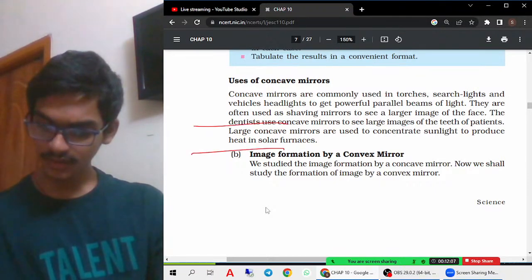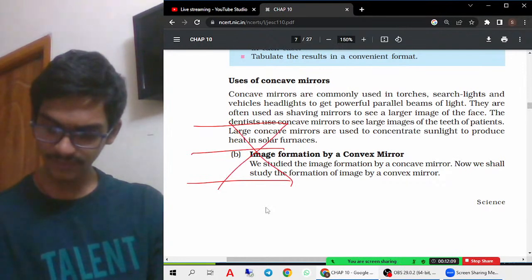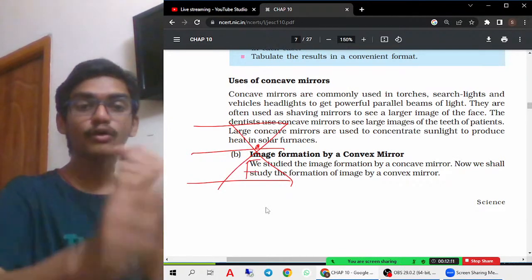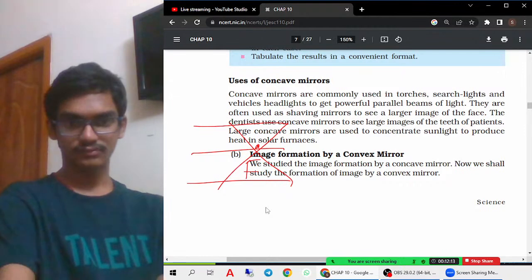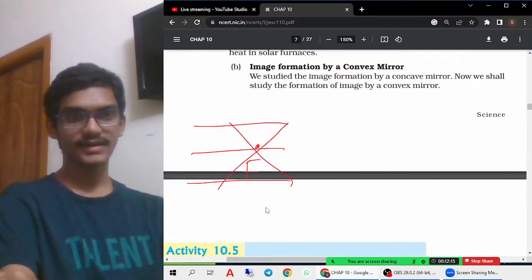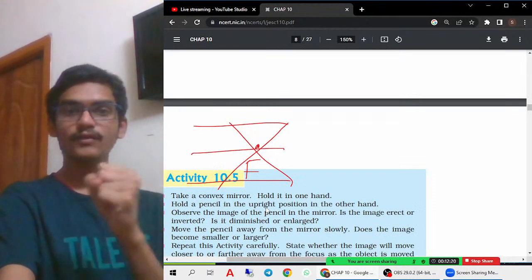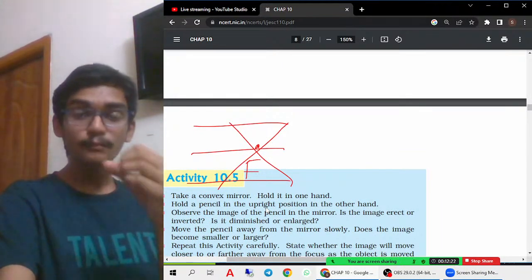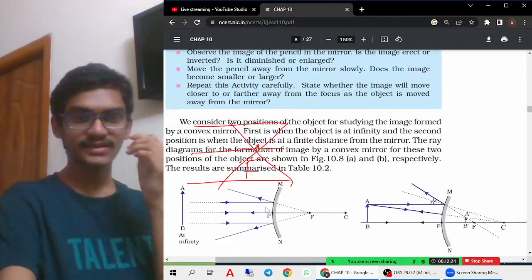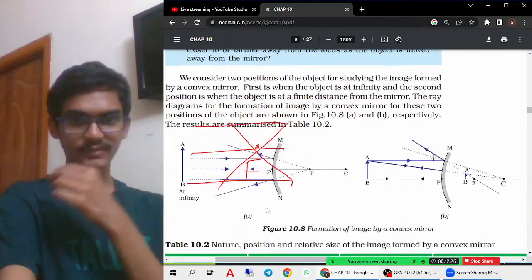So we are trying to converge all those rays together at the focus. So in that case they'll produce more heat. That is also an important case. If we converge the light rays at focus, the focus point will have more heat, therefore it will produce a burning sensation also.